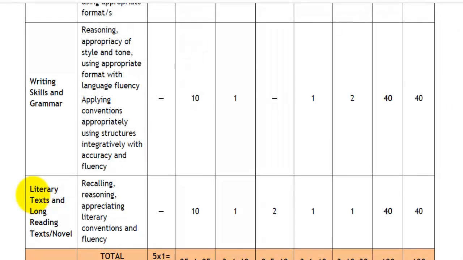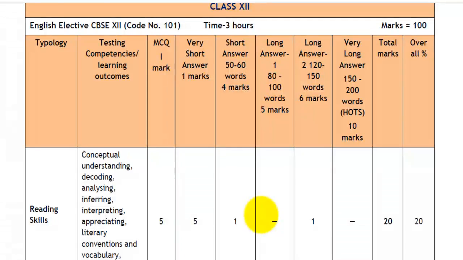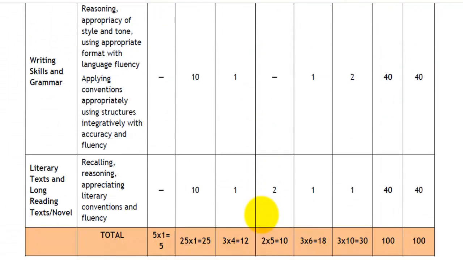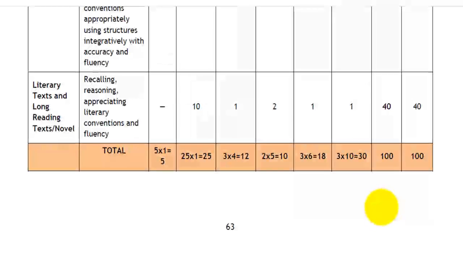Then there are the questions based on literature, section C. In this there will be 10 1 mark very short answer questions. Then there will be 1 question of 4 marks. There will be 2 long answer 1 type of questions which carry 5 marks each. And there will be 1 6 marker long answer type question and 1 10 marker very long answer type of question, and it will total to 40 marks. The total paper will be of 100 marks.